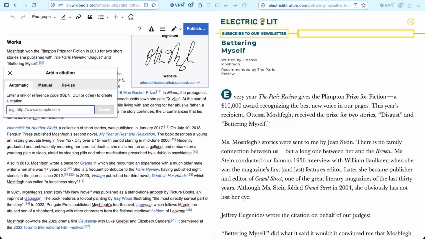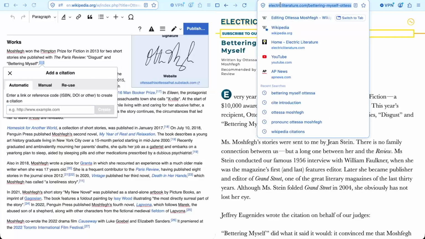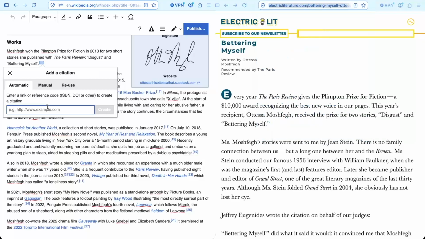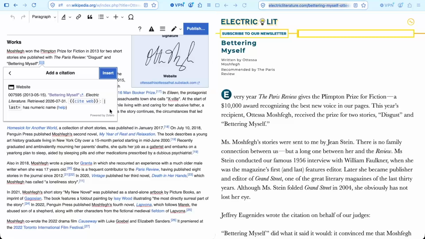Now that I have this window open, I'm just going to take the URL of the article and copy it in here. And we'll see what happens. It's going to try to make a citation for me. And it looks like it's gotten some of the details right. This is a website. The name is Bettering Myself, and it's by Electric Literature. But it's got a couple mistakes here.